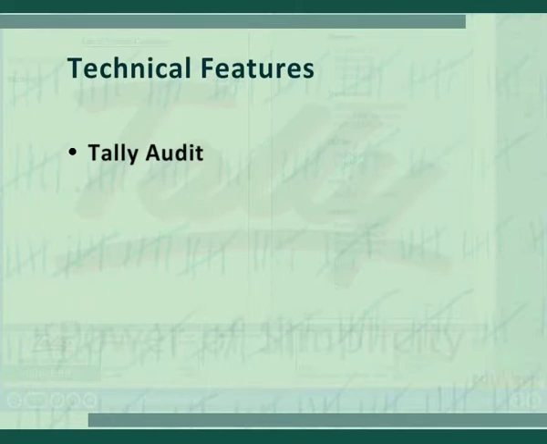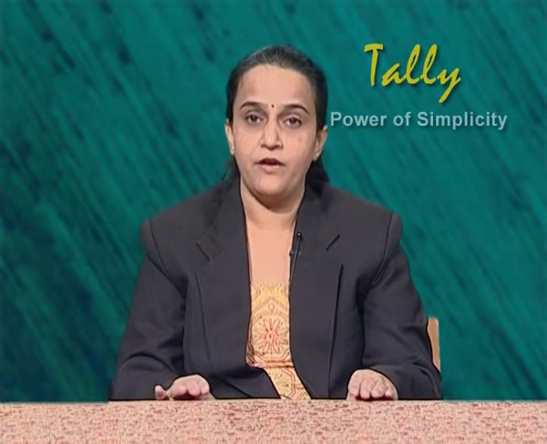One more feature of data security is Tally Vault password. Tally Vault is a data encryption option. Without Tally Vault password, data cannot be accessed. Next technical feature is Tally Audit. Audit means to check and verify the transactions written by the accountant. Tally also has an audit facility to verify and correct the transactions entered by the user. This feature provides the user with admin right to check and alter the entries made by the authorized users.